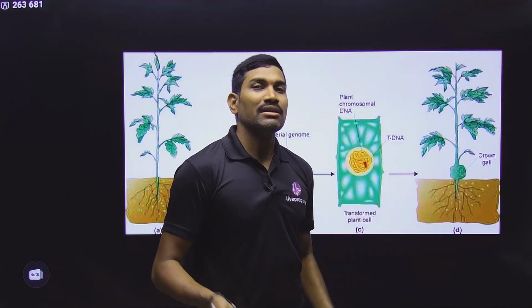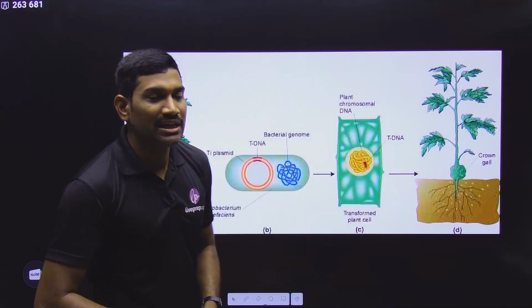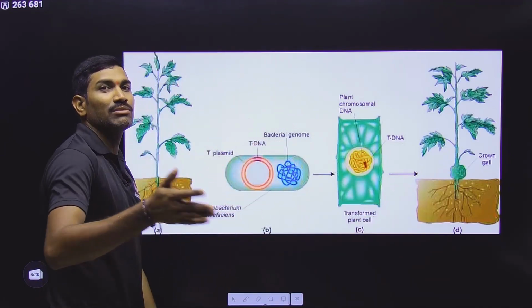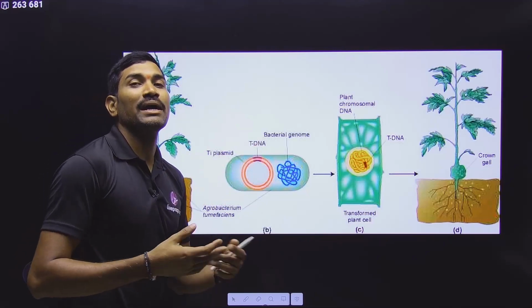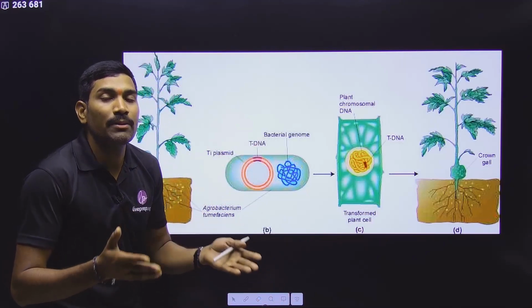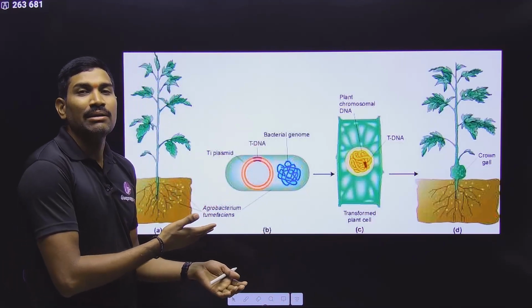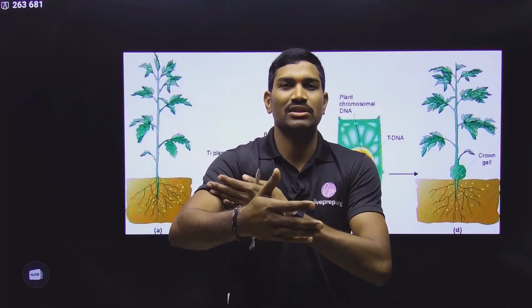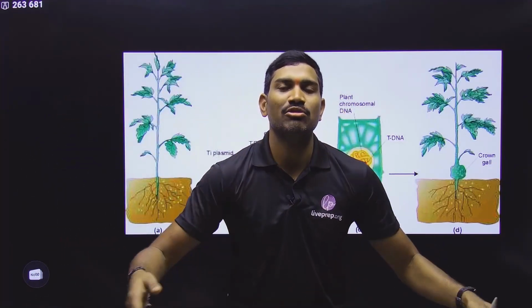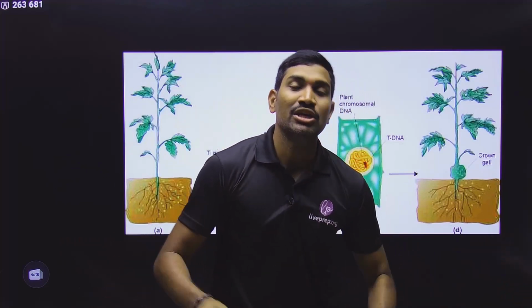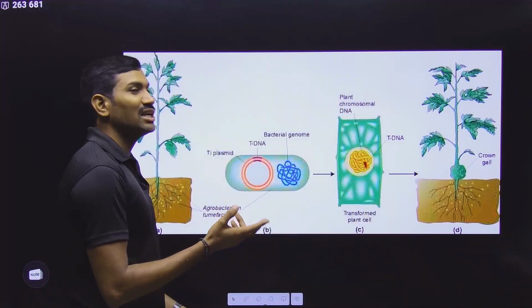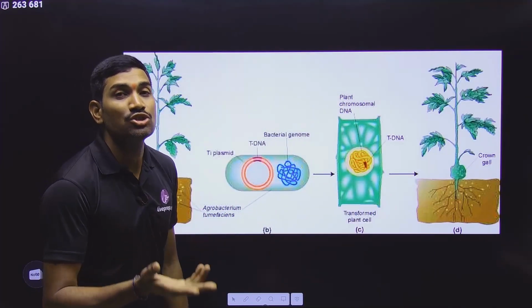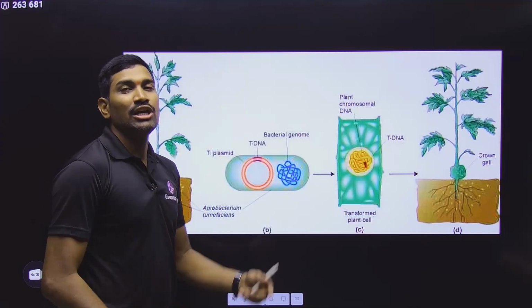Yes or no? But when we are using it for recombinant DNA technology, we are removing the disease causing genes. That's why it will become non-pathogenic, or a disarmed pathogen. It is a pathogen originally, but it is disarmed. What do arms mean? Let us consider this. These are the arms, right? So disarmed means hands are removed. That means now it cannot cause the disease. So in this way, originally it is a pathogen, but now it became disarmed. So a disarmed pathogen is used as a vector.